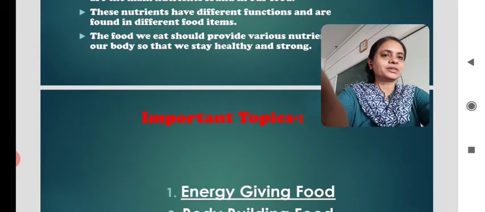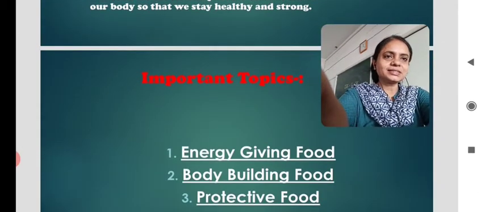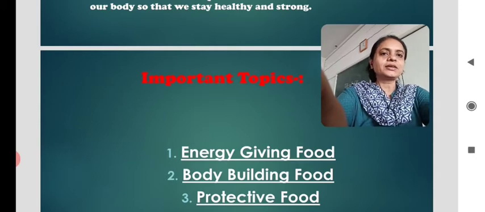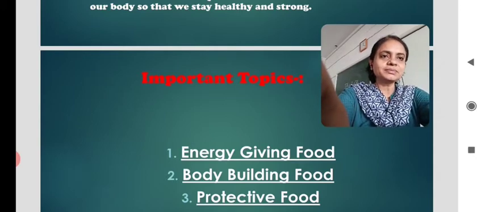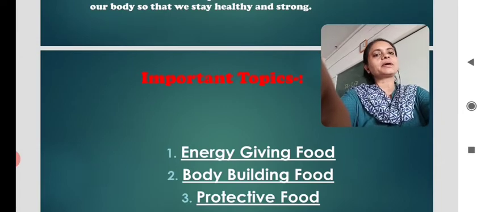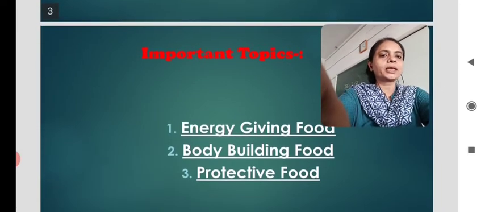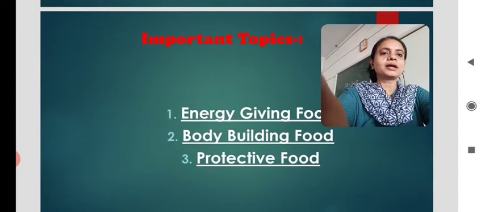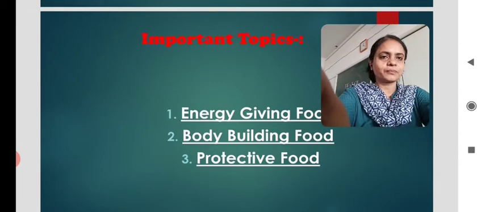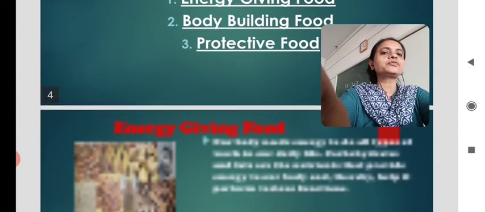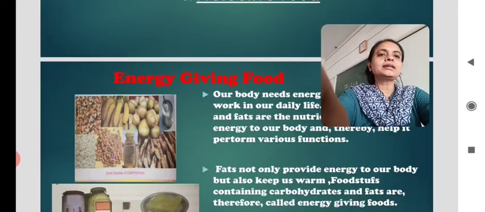In this chapter, we will learn about those food items in 3 parts. First of all, we will learn about energy giving food, then body building food and then protective food. First of all, energy giving food.